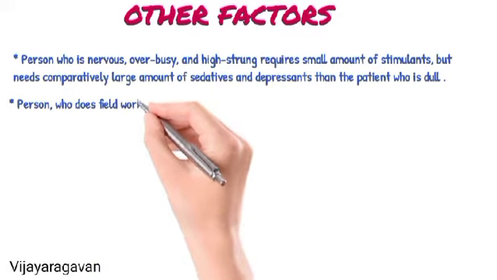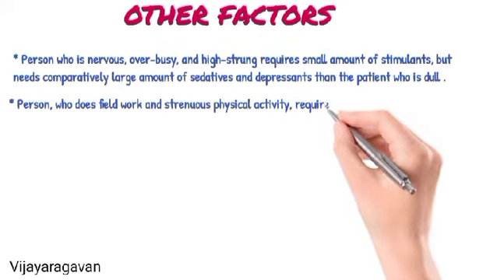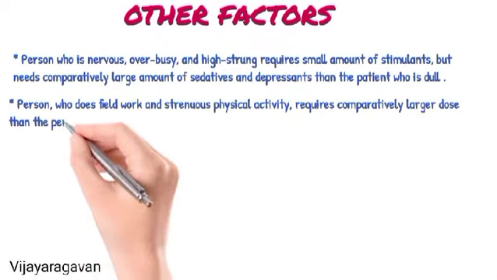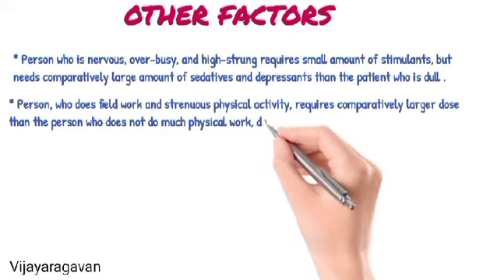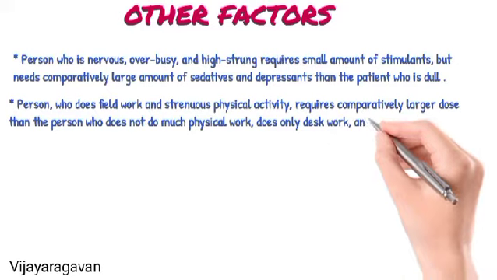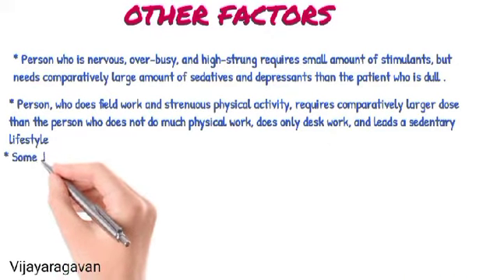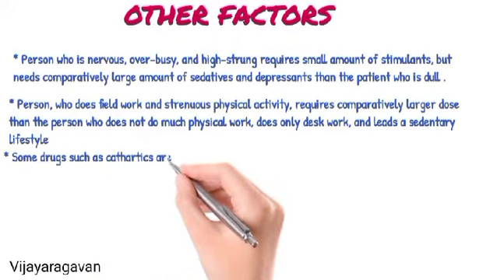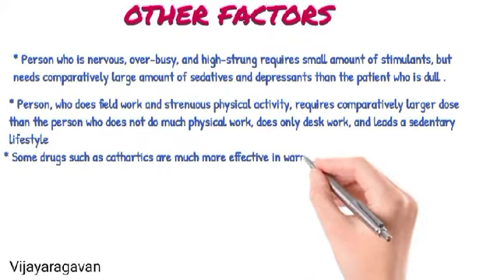Persons who do field work and strenuous physical activity require a comparatively larger dose than persons who do only desk work and lead a sedentary lifestyle. Some drugs like cathartics are much more effective in a warmer climate than a cold climate, hence they are taken in smaller doses.